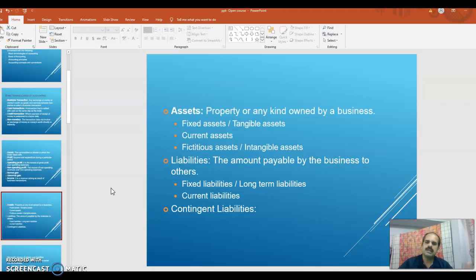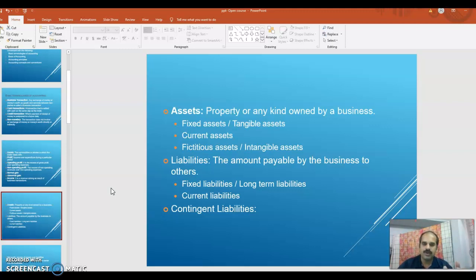A detailed classification we can discuss later. You should understand that an asset means property of any kind owned by a business. So you should understand the difference between goods and assets. Goods are the things or articles the businessman deals with. Assets are the properties owned by the business.